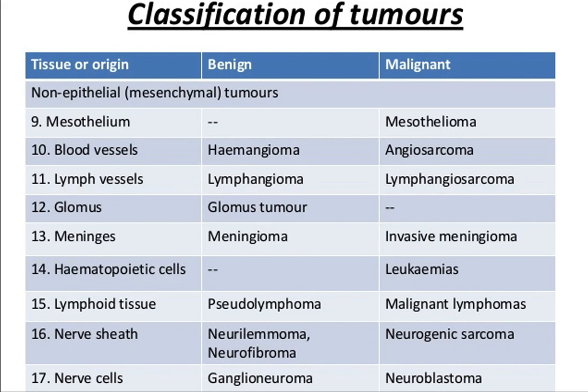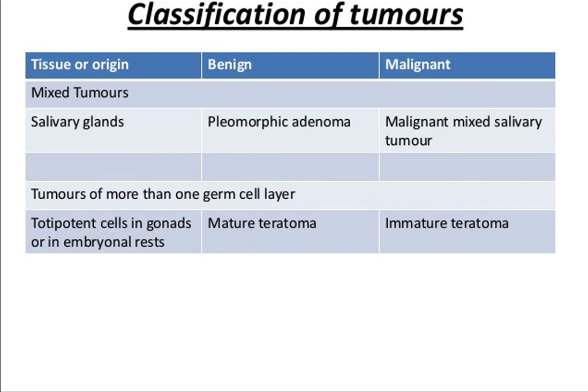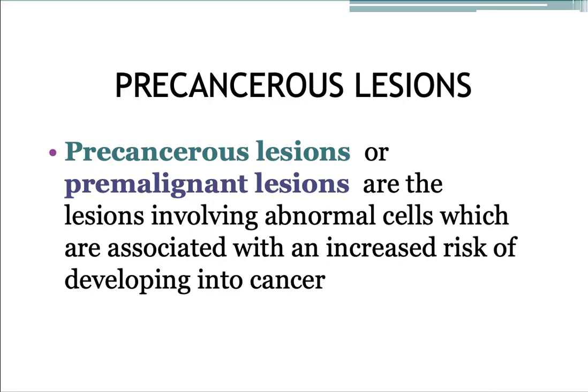And nerve sheath, nerve cells, lymphoid tissue, nervous system. From the salivary glands, the most common benign tumor is the pleomorphic adenoma, and malignant is the malignant mixed salivary tumor. Here we are discussing a few precancerous lesions and the common specific tumors.